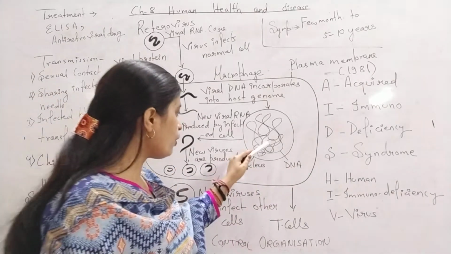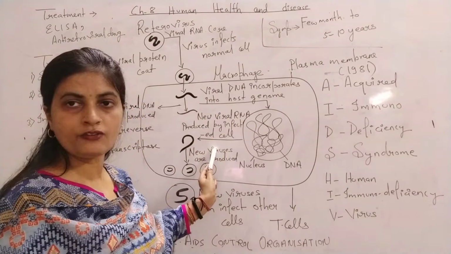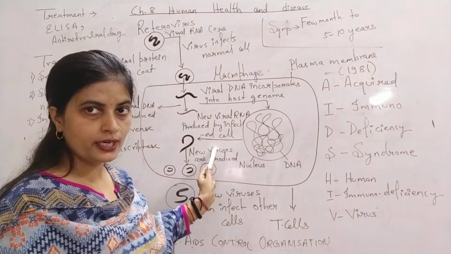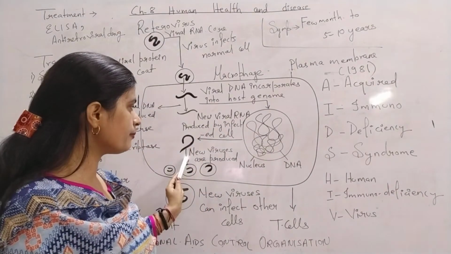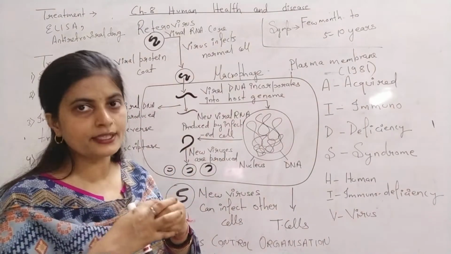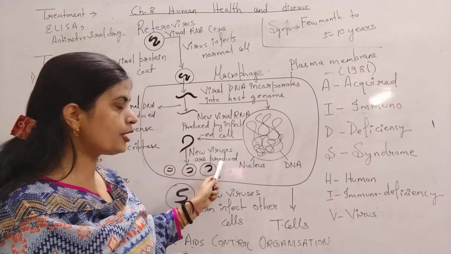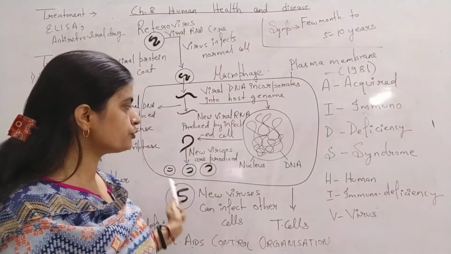Virus का. Now what has happened there? New viral RNA produced by infected cell. I have told you that नया viral RNA बनेगा. This RNA will produce the protein code and it will go inside that protein code. So what happens here? New viruses are produced. अब new virus produce हो जाएंगे.